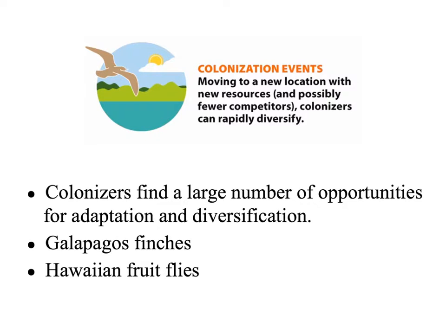Colonization events can also lead to adaptive radiations. This happens when colonizers find a large number of opportunities for adaptation and diversification. We've seen this in the Galapagos finches and in Hawaii with different groups such as fruit flies or birds. When a new organism arrives in a new location, this founding population has an abundant amount of resources available to them. This allows for adaptive radiation and the differentiation of different parts of the population to specialize on certain resources.